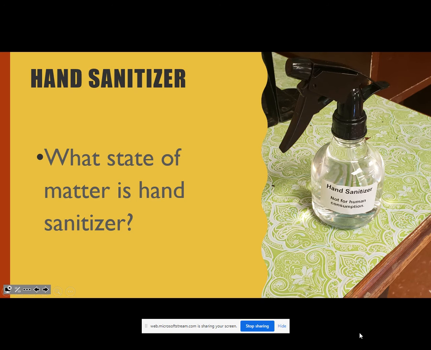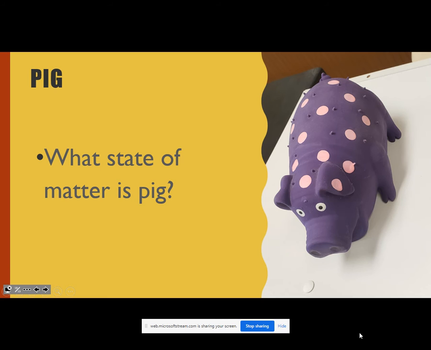So let's go back to hand sanitizer. Is hand sanitizer a solid? It can hold a shape, but can it hold a shape whenever it's out of a container? That will be the problem. So with that, it is a liquid because it needs to have a container to hold its shape. A pig. Now it holds its shape, so that's one thing. And I know I told you a solid holds its shape. So would you think it would be a solid?